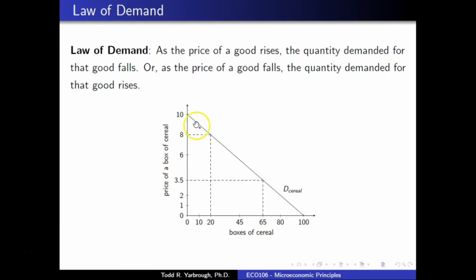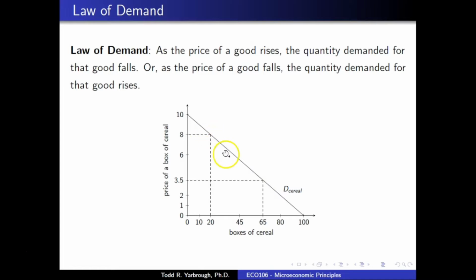So the law of demand simply tells us that as the price of a product falls, the quantity demanded for that product rises, and as the price of a product rises, the quantity demanded for that product falls. Very basic. Students get this wrong mostly because they say that as the price of something falls, the demand for it goes up. No. Demand increasing or decreasing refers to the shifting of demand up or back. But if we say the quantity demanded rises or falls, it means we're moving along the curve. So if the price of cereal were to change from 8 to 3.5, we would move along the demand curve down to here. It's not a shift of the curve, it's a movement along.